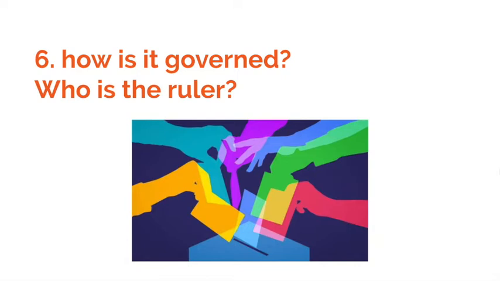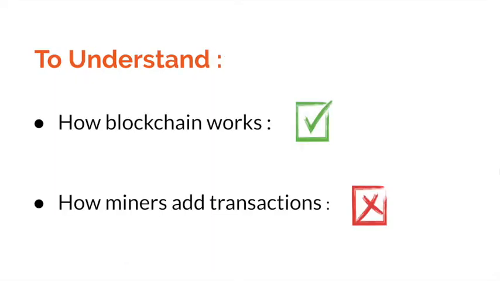This is how the majority of the network automatically rejects an altered block, because it is no longer part of the longest chain. Now we know how blockchain works. Let's get into another topic.